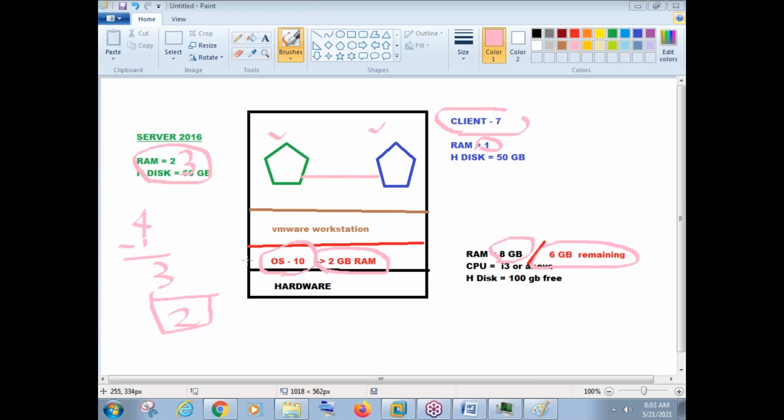So we should have an operating system and hardware with 8 GB RAM. Then we need to install this VMware Workstation software. After installing VMware Workstation, we need to create two virtual machines. One virtual machine is for Windows Server with 2 GB or 3 GB RAM, and another machine is for Windows 7 with 1 GB RAM. So this setup is more than enough for you to do all practicals.